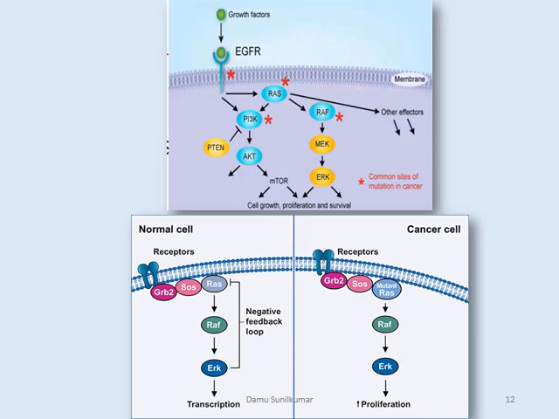In terms of cancer, the negative feedback loop is missing, which in turn leads to high proliferation of cells. So it is all about how the key molecules in the signaling pathway are mutated so that it becomes beneficial for the cancer cells.